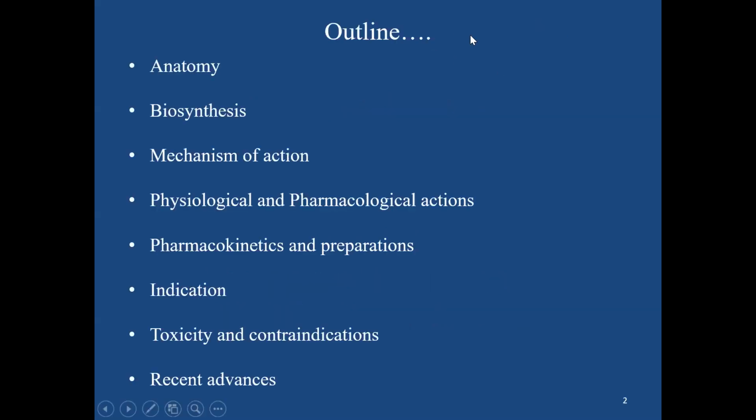First, coming to its outline, I'll be engaging the class in the following fashion. First, the anatomy of the adrenal cortex, the physiology of biosynthesis of adrenal steroids, then later its mechanism of action, its physiological and pharmacological actions, their pharmacokinetics and the preparations available, their indications, the toxicities and the contraindications of various steroids, and lastly the recent advances.